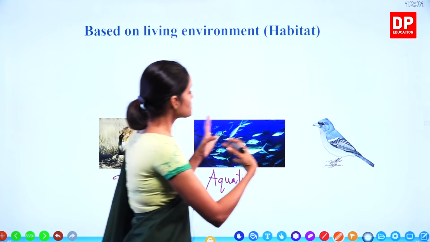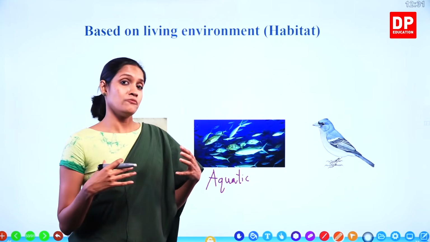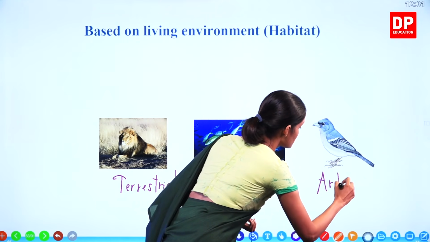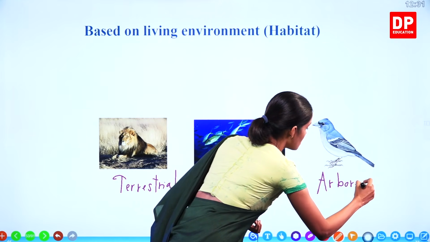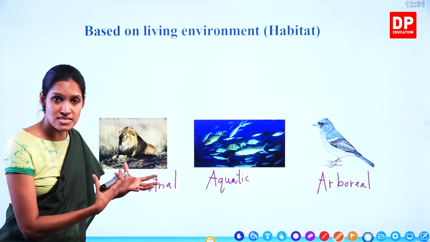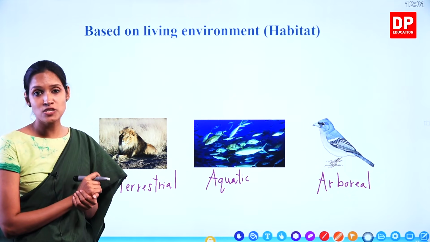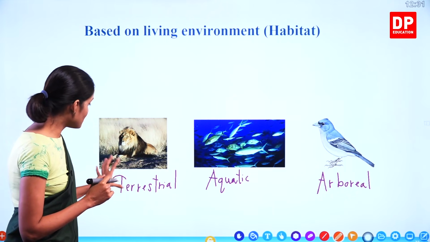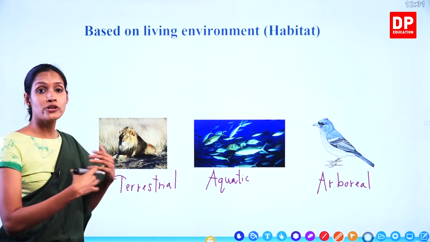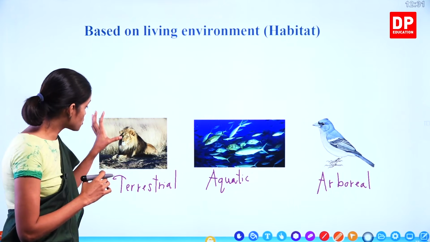Okay. These birds, most of the time they fly. Therefore, they live in the air or arboreal environment. So when the habitat changes, there are so many differences among the animals as well. When they live in the terrestrial environment, they have to run very fast in order to catch their prey, so they have very strong legs.